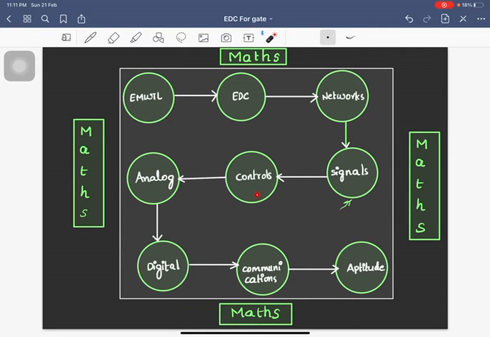Final value theorem, initial value theorem, impulse response, convolution, all those things have applications in control systems. So once control systems is completed, then you should come to analog electronics. After the completion of these 4 subjects, only then should you go to analog electronics if you are studying it for the first time. All these things I am saying to you, thinking that you are encountering each subject for the first time.